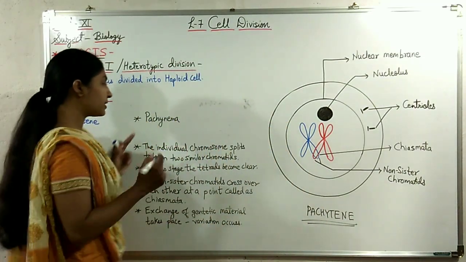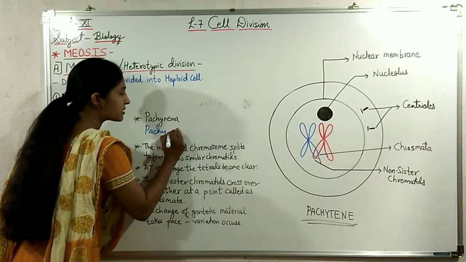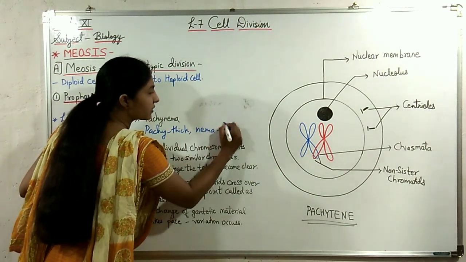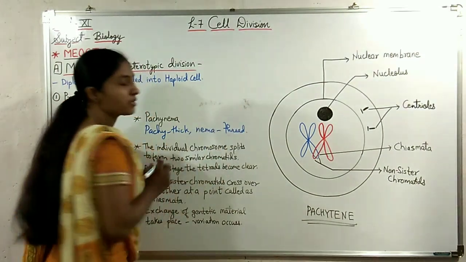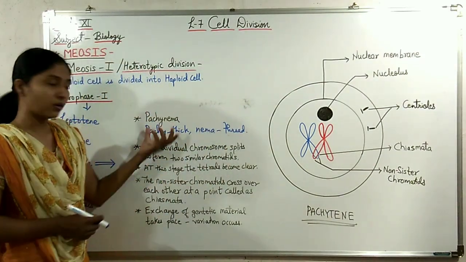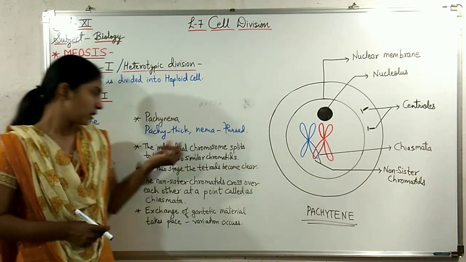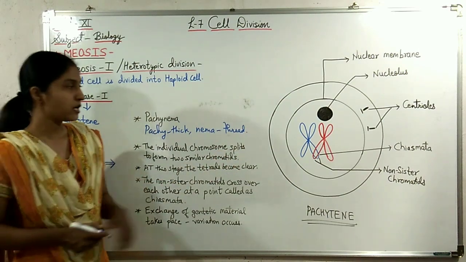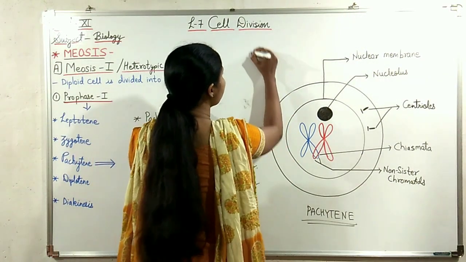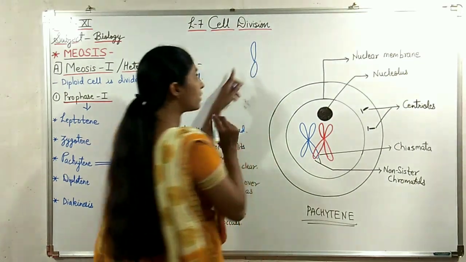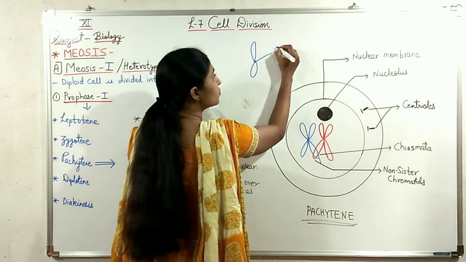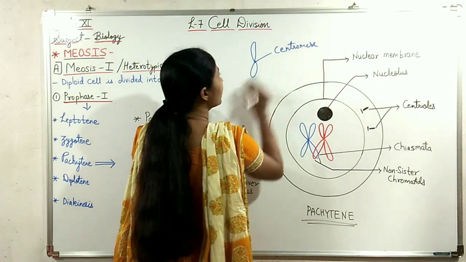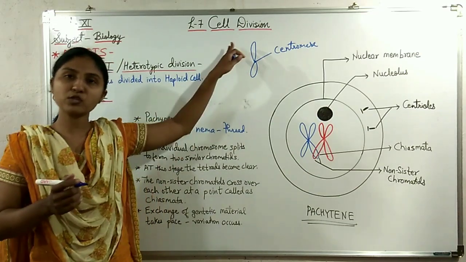Pachytene means, pachy means thick and nema means thread. The chromosomes form thick thread-like structures. Now in this stage what happens? The individual chromosomes split to form two similar chromatids. The individual chromosomes in the stage of zygotene were like this. The point they were attached at is called the centromere. And these were the individual chromatids.